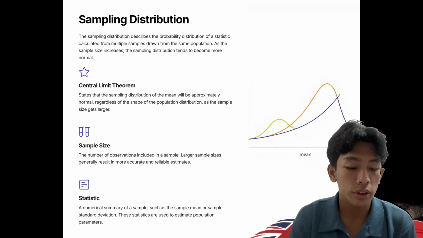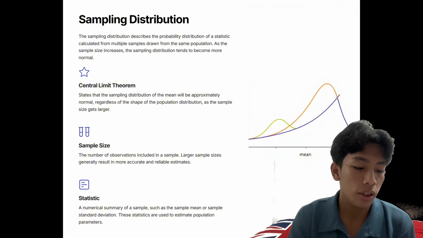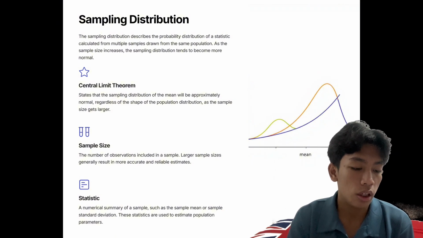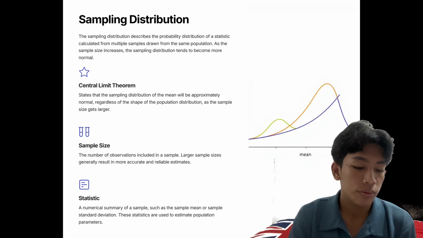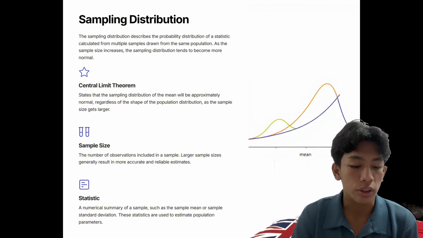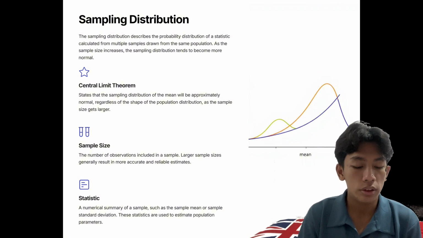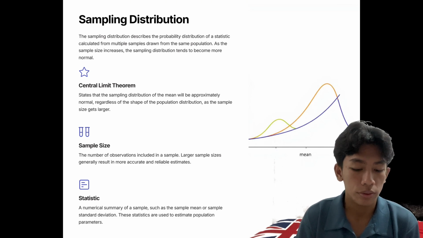Sampling distribution. The sampling distribution describes the probability distribution of a statistic calculated from multiple samples drawn from the same population. As the sample size increases, the sampling distribution tends to become more normal.